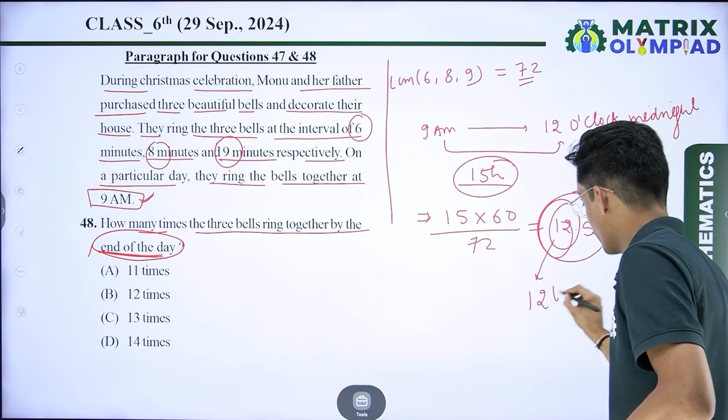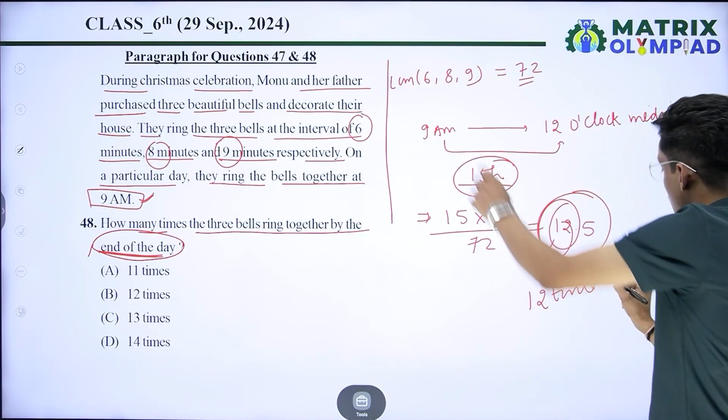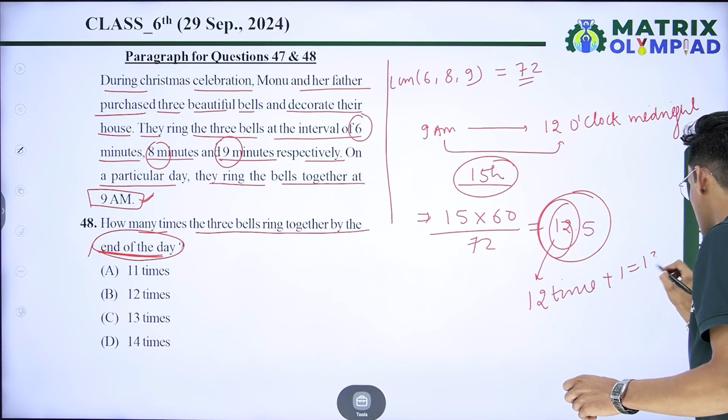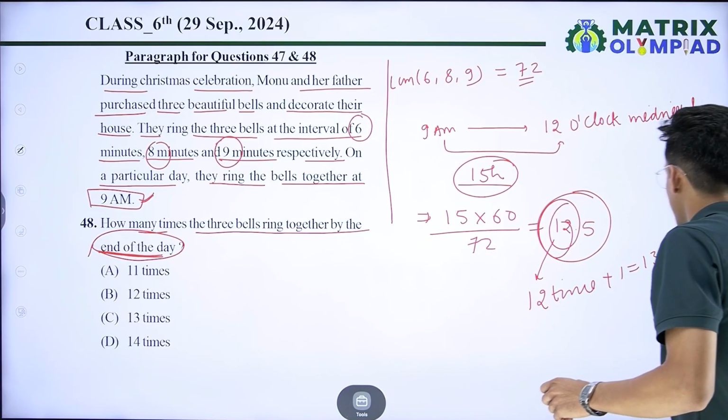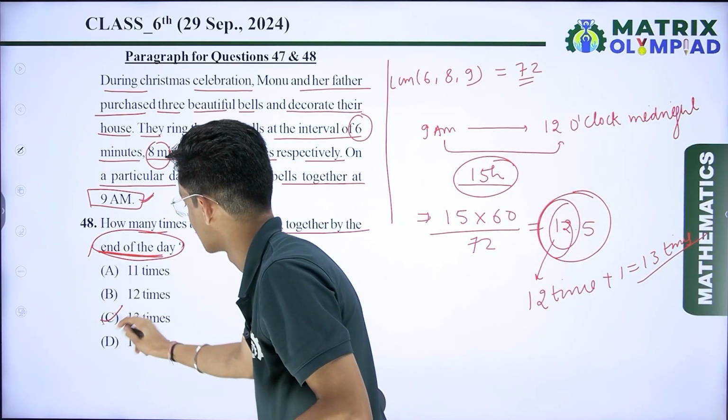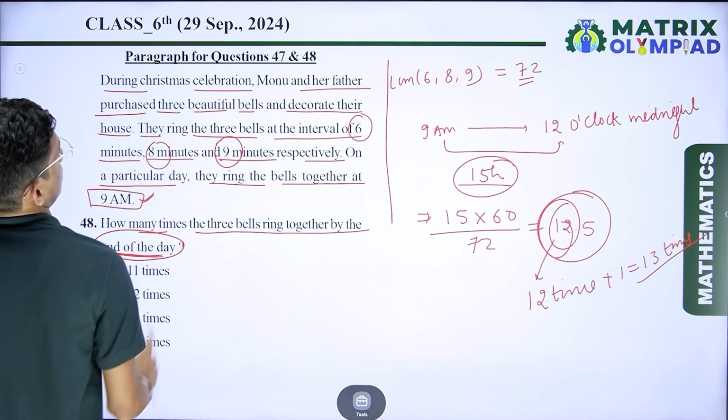And one time the bell already rang, that is at 9 am. So I can say that the total number of times the bell rings on a particular day including 9 am is 13 times. So here option number C is the correct answer.